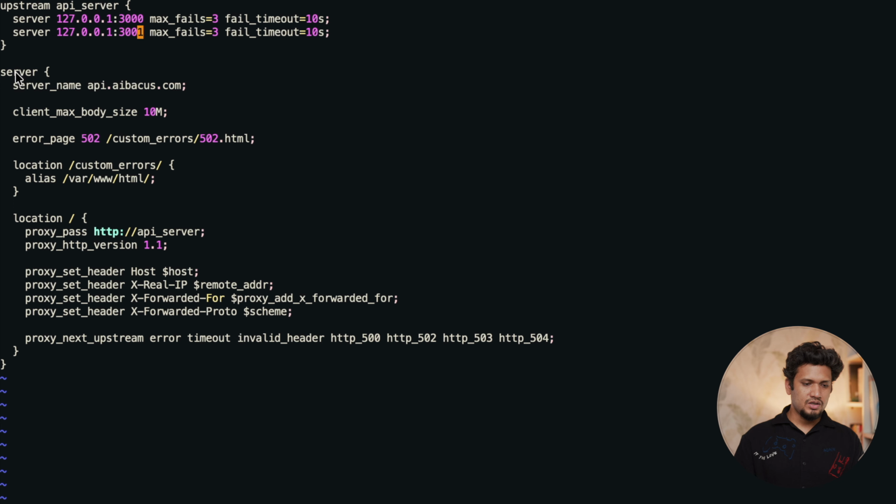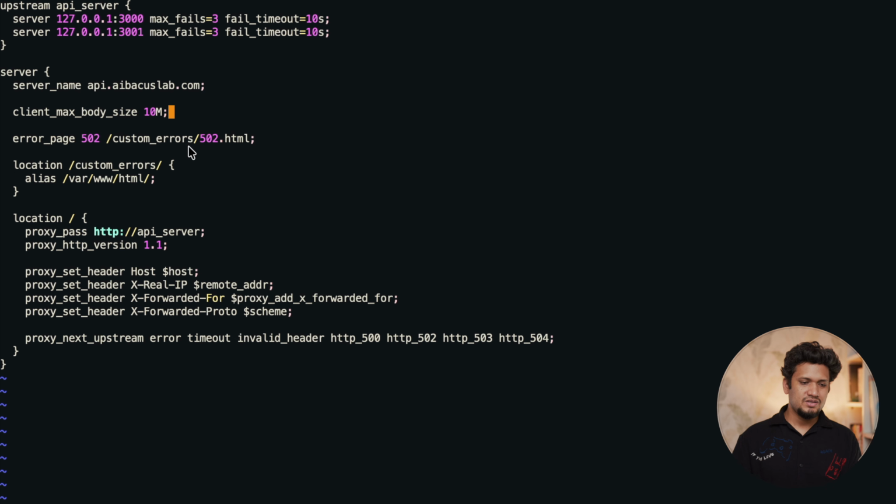And in the server block, I'm going to provide the server name, which will map to the domain name from which the call will be made to Nginx. Server name will be api.aibackuslab.com.